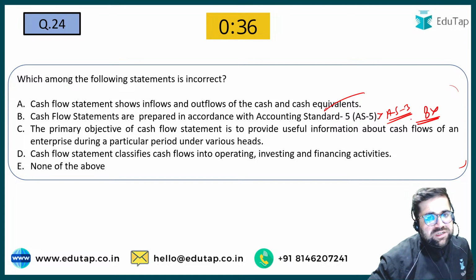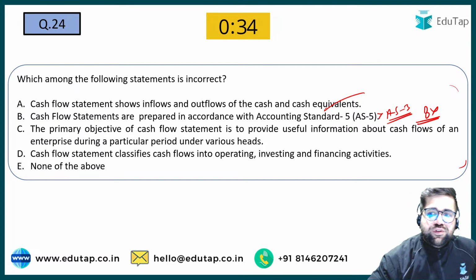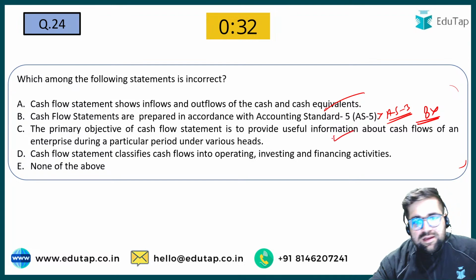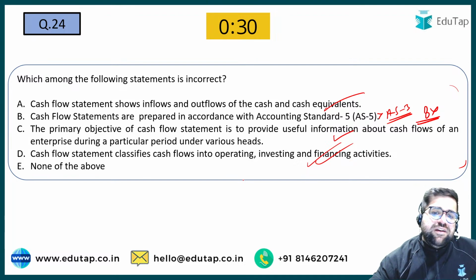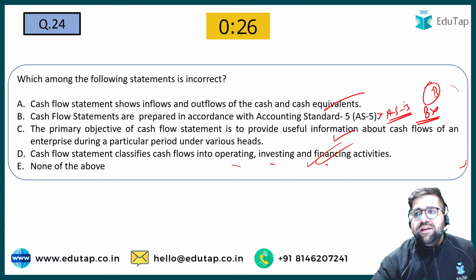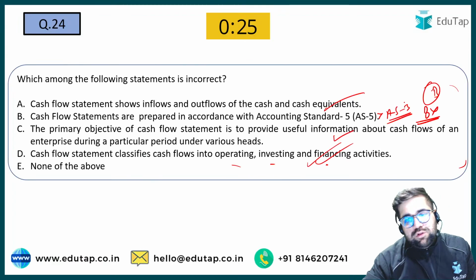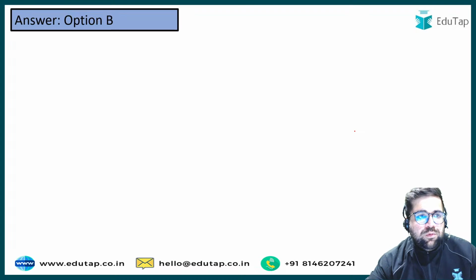The primary objective of cash flow statement is to provide useful information about cash flows. Yes. There are three activities: operating, investing, and financing. So your answer will be option number B over here. Okay. Now, those who don't know, operating activities are related to day-to-day operations, investing is related to investment, financing is related to arrangement of capital. Cool.